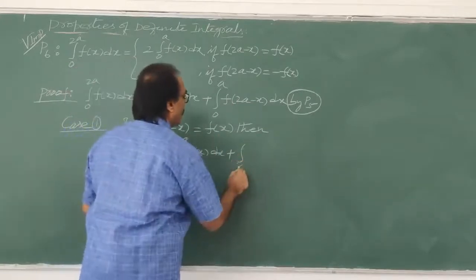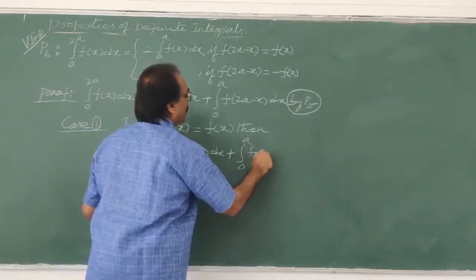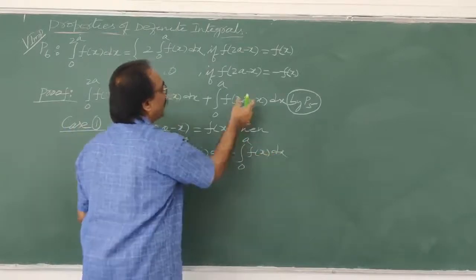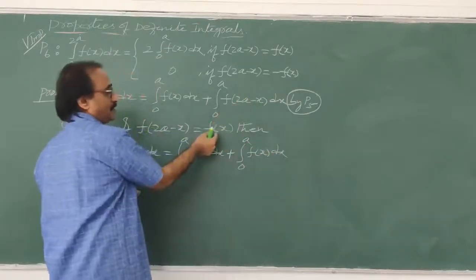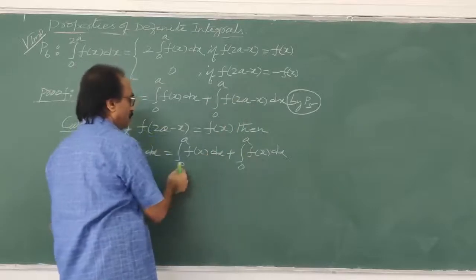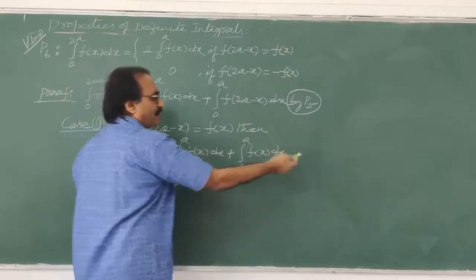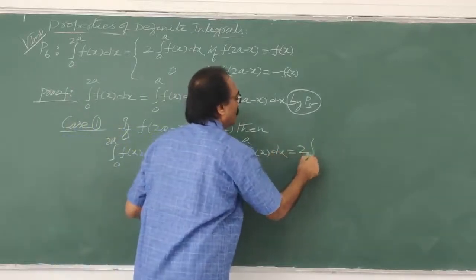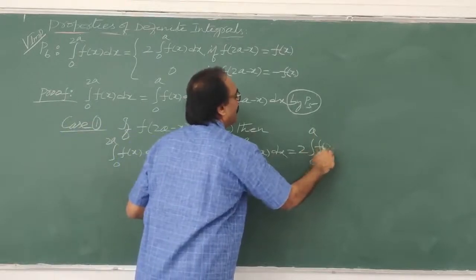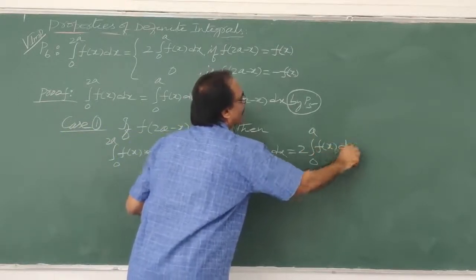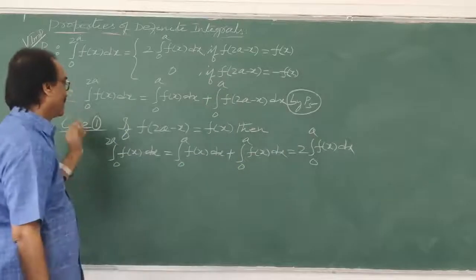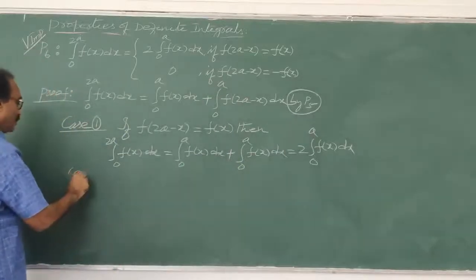So integral 0 to a f of x dx plus integral 0 to a f of x dx means 2 into integral 0 to a f of x dx. This is property 1, case 1.